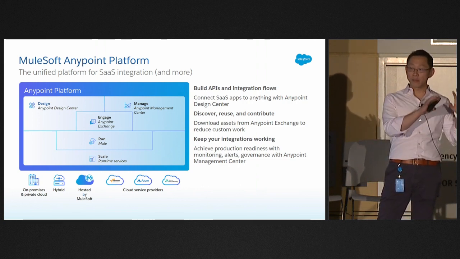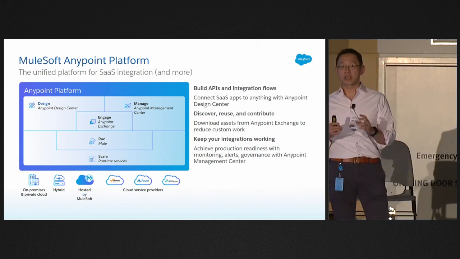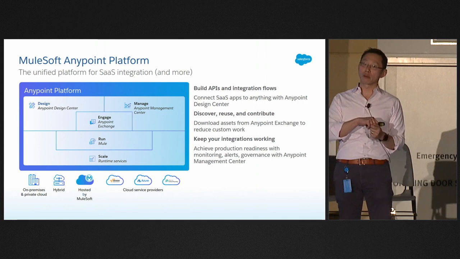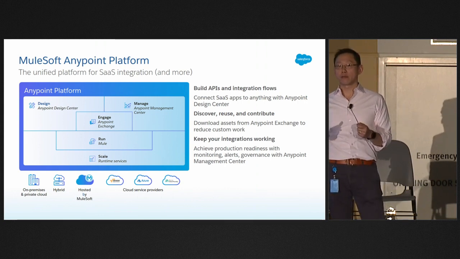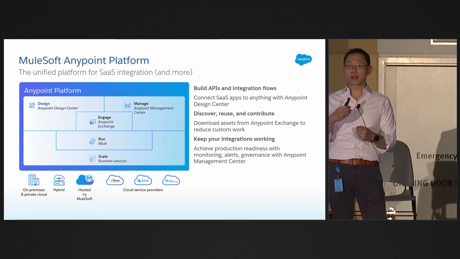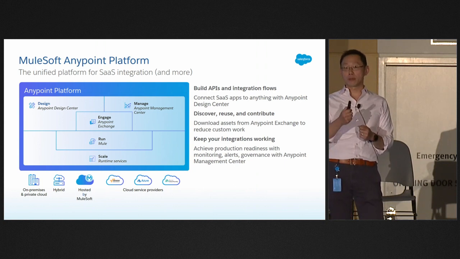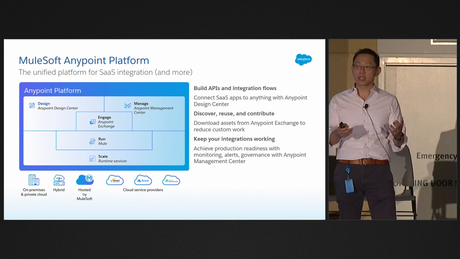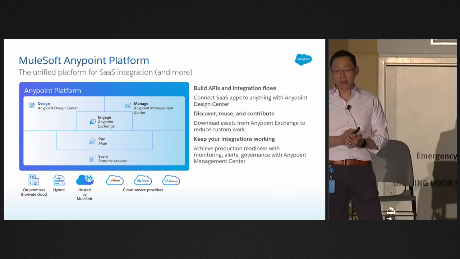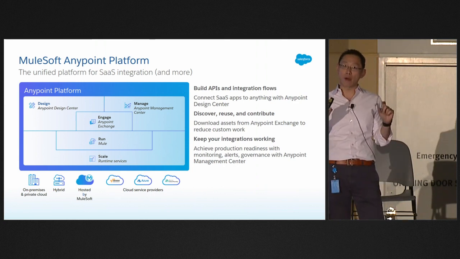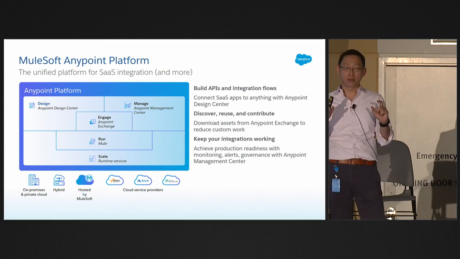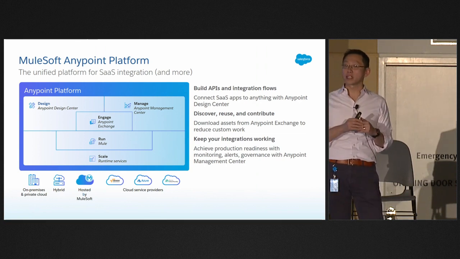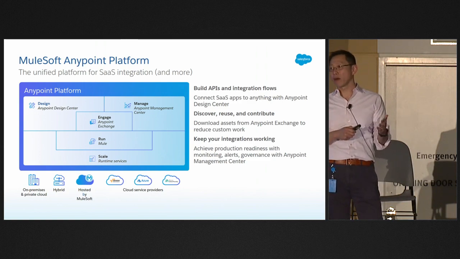In addition, even though we showed you the part of Anypoint Exchange that allows you to download the assets, it actually is a great place for you to contribute also, so that not only can you enjoy the work of others, you can become a contributor yourself. When you contribute code or assets, it can either be public or private to your organization. It's very flexible. And the last thing is, we showed a little bit of how the production piece works. There's a whole big section of the product that's dedicated to making sure that everything you build runs well and stays running.